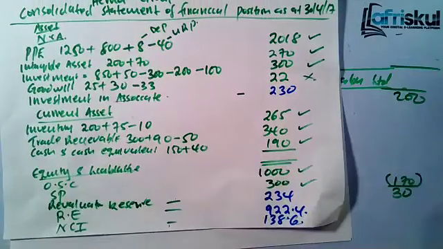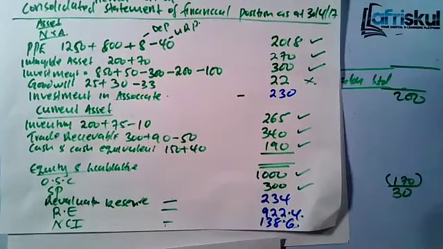Now I'm sure you are okay with that. I can see someone is asking, when calculating the investment in associate, are we not lessening the goodwill impaired? No, the goodwill was impaired from the side of the parent, not on the side of the associate. Remember, the goodwill will be determined by the parent, not by the associate. That's why I'm not deducting it from the investment in associate.